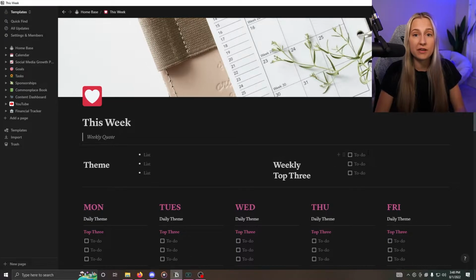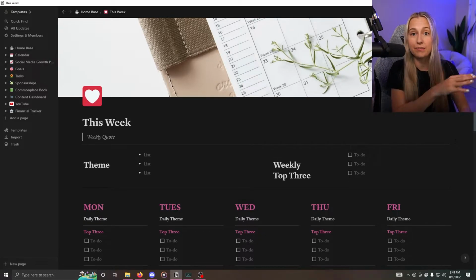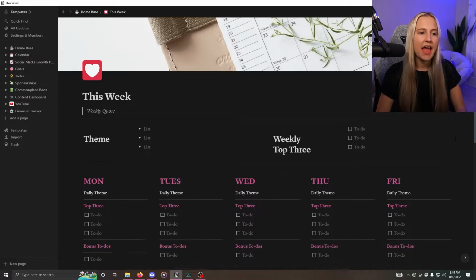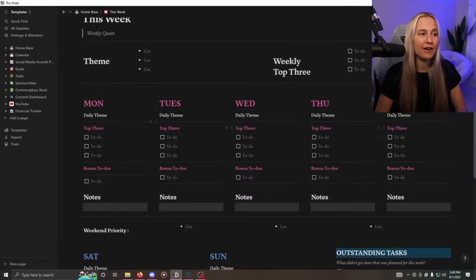And then I also typically put a weekly top 3 to-dos. These could be something that is just one and done, or something that has a bunch of to-dos that need to be done before it can actually be complete. Then I will take these top 3 and figure out where in the week I want to disperse them. With the week, I also have a daily theme. So I get a top 3 to do, and I don't allow myself to do anything else unless I get those top 3 things done.